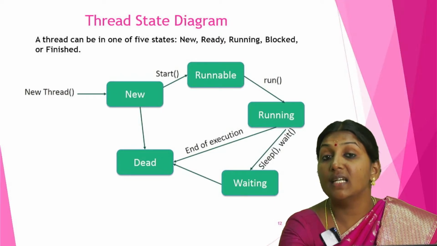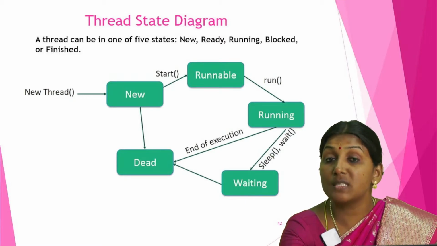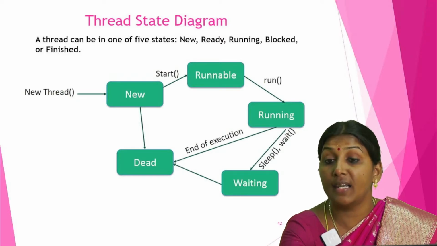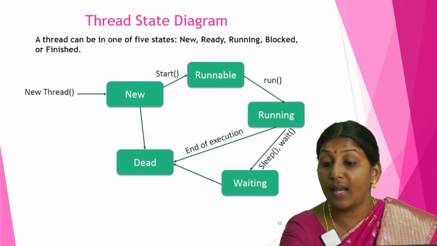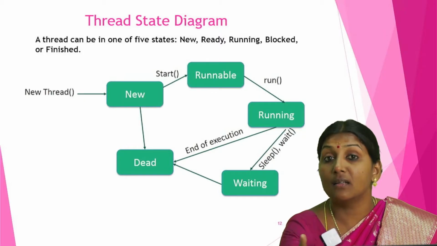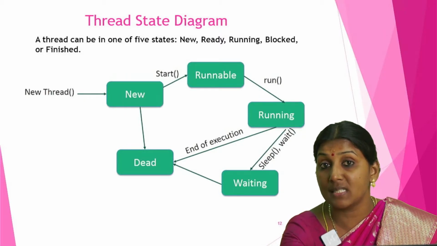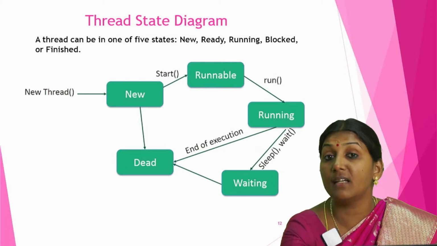Then the dead state. If we want to kill a thread, we can use the dead state. For example, there are 3 threads running now, thread A, thread B, and thread C, and we want to kill thread C. That is, we don't want to run thread C. If thread C's process is over and we don't want to process it, then we can call thread C dot stop.